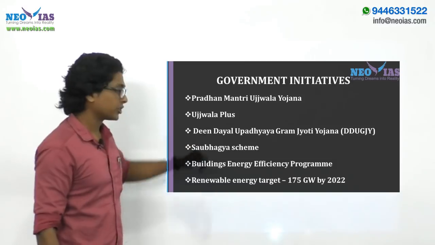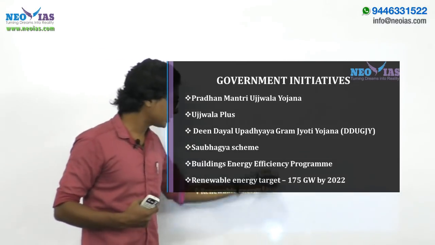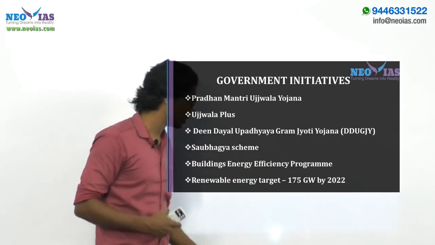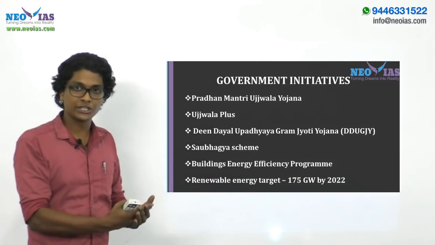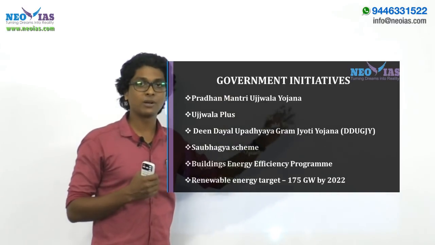Now, renewable energy target. In India's case, the renewable energy target has been revised to 175 gigawatts by 2022. All of these things can be seen as government initiatives trying to provide access to a sustainable source of energy.